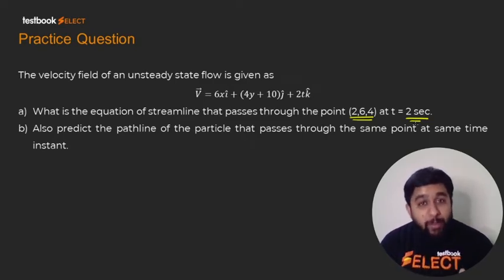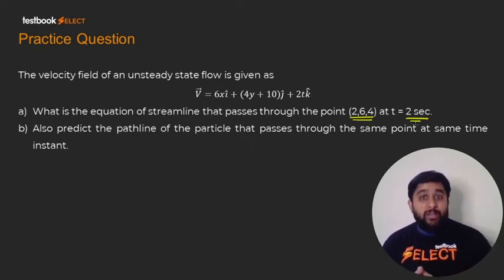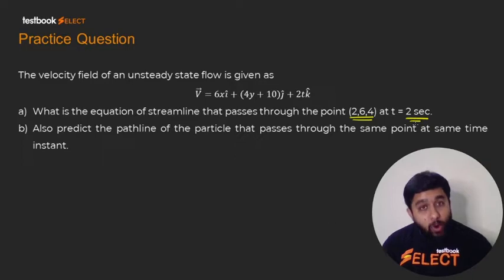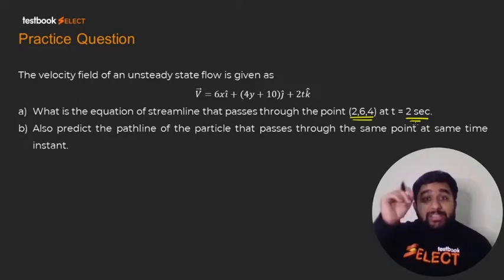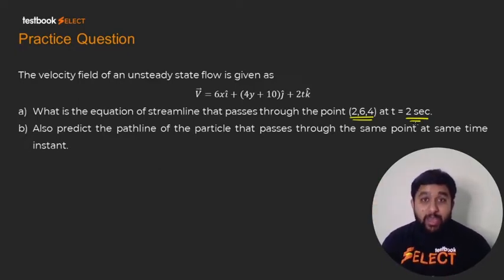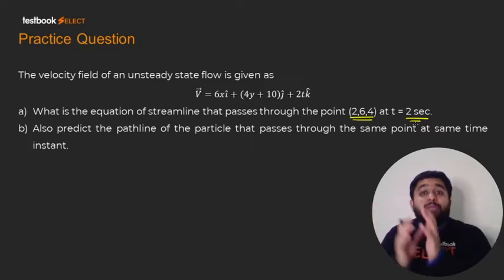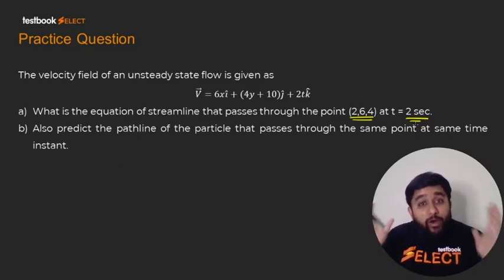I hope everyone remembers that in our GATE syllabus, there are 3 important imaginary lines. If you open a book like Cengel, Munson and Young, or Crowe, you will find another line also, which is called the timeline. We are not interested in it. We are interested in streamlines, streak lines and path lines. Now, a streamline is an instantaneous concept. Streamlines are defined for a time instant. They are not defined for a time period.